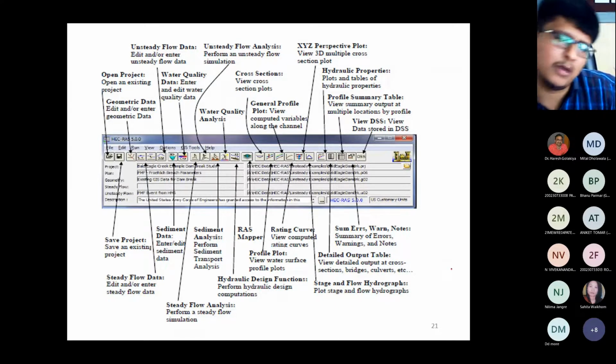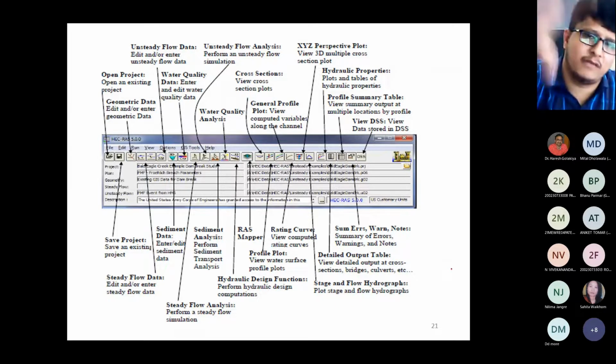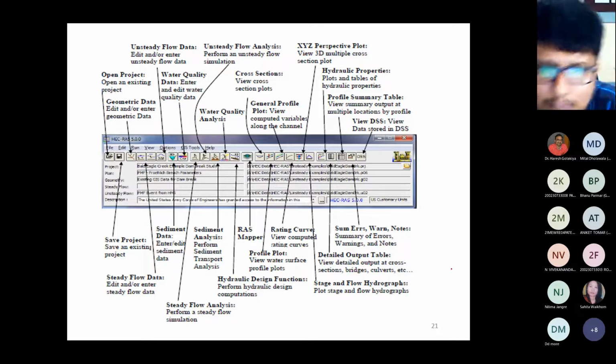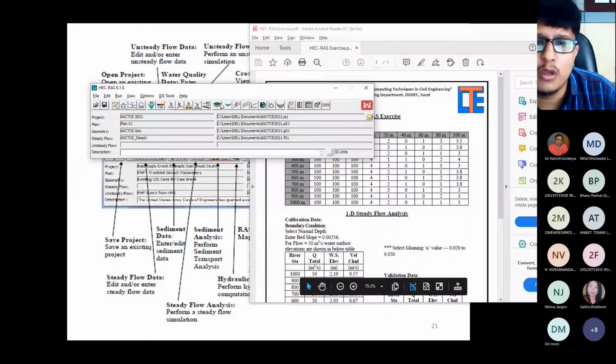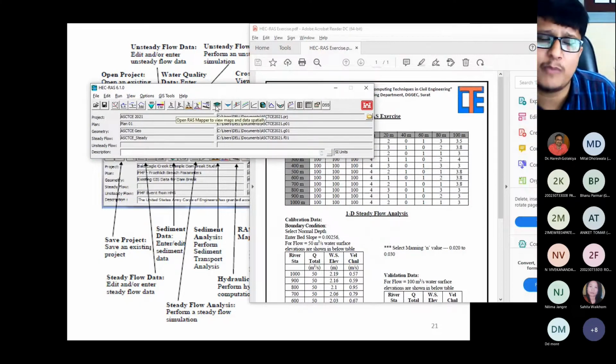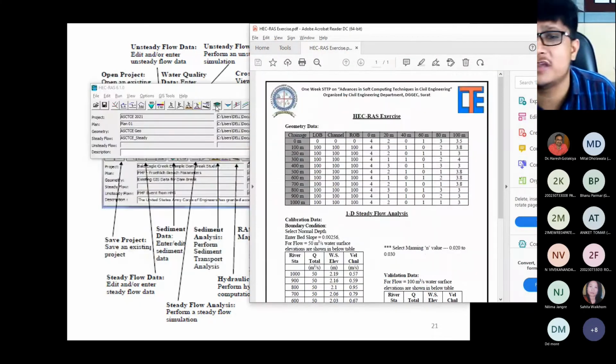So these are the abbreviations and the basic terms, what they mean and how they can be used. You can also get the 3D view, but if you have proper terrain of your area, then you will be able to get it. And this RAS Mapper is very useful for flood inundation mapping.